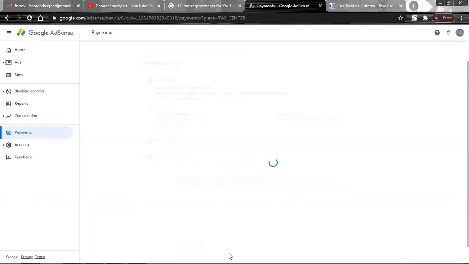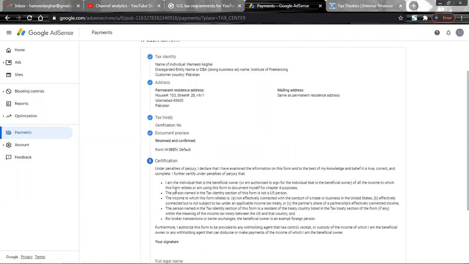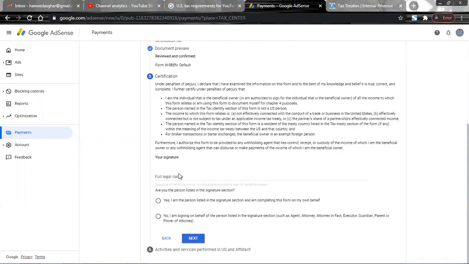Let me hold on here for a couple of minutes. Let me fill out all those forms and I'll get back to you shortly. Okay, here we go. The fourth part, that is the document preview, has been done. I click here, confirm that I have viewed all those text details, and let's proceed to the next, and that is the fifth step, and that is the certification.